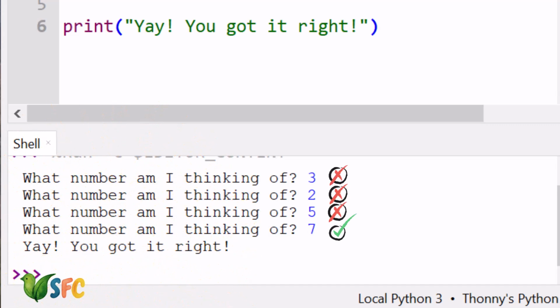Yeah! So it keeps asking until I guess right? It's like a puzzle. Yay!